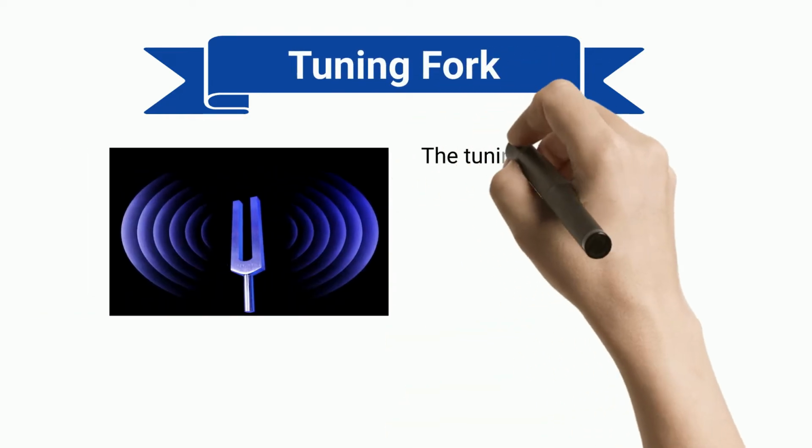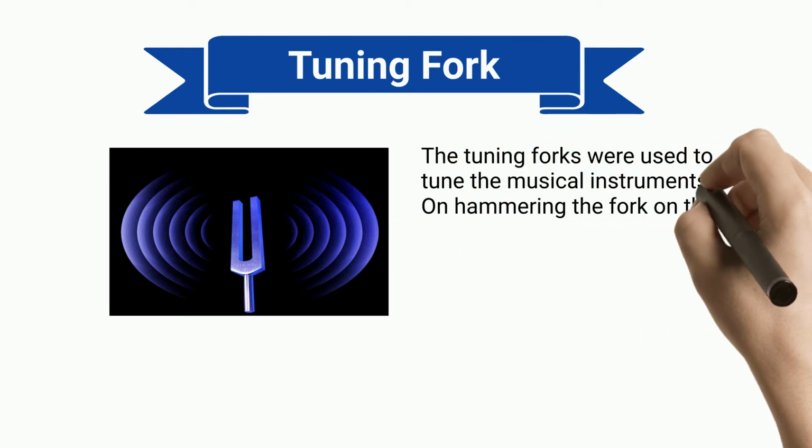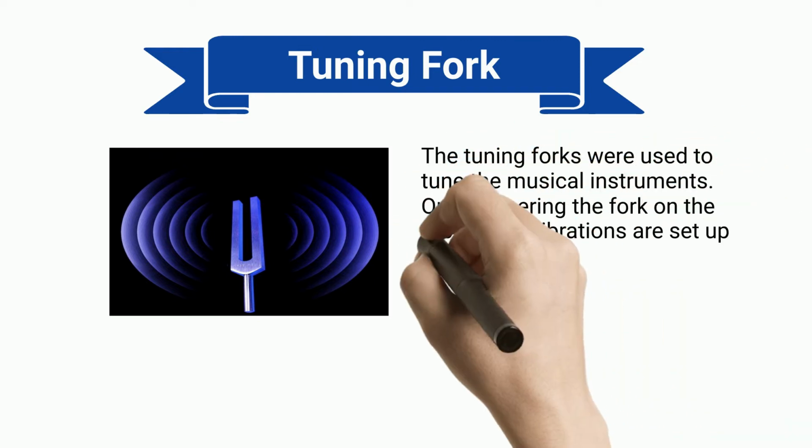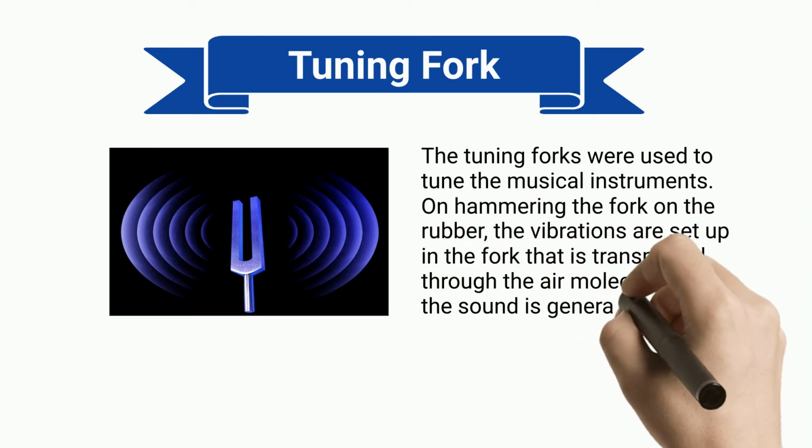Tuning fork. The tuning forks were used to tune the musical instruments. On hammering the fork on the rubber, the vibrations are set up in the fork that is transmitted through the air molecules and the sound is generated.